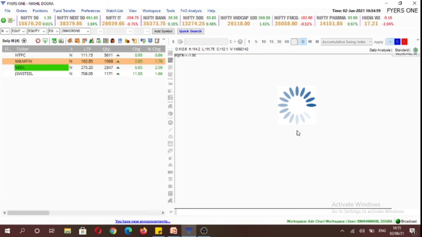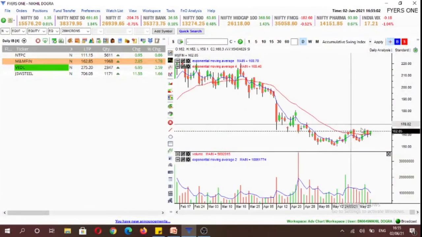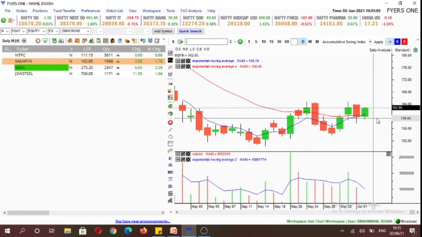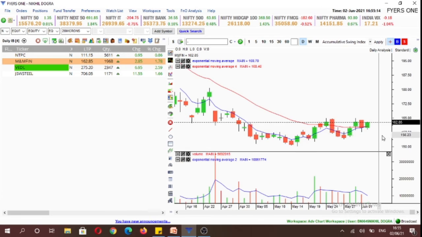Second stock is Mahindra and Mahindra Finance. Here you will see that today we had a fresh bullish crossover of 5-day and 20-day exponential moving averages. And although we formed an inside candle today, and prices closed above both the moving averages, in this stock we would be conservative.